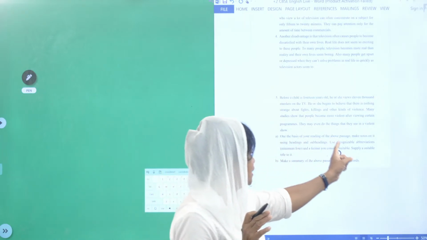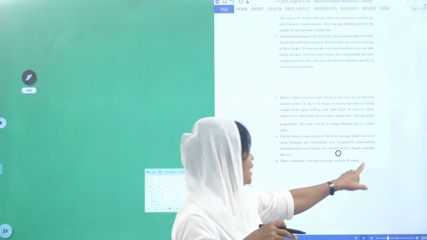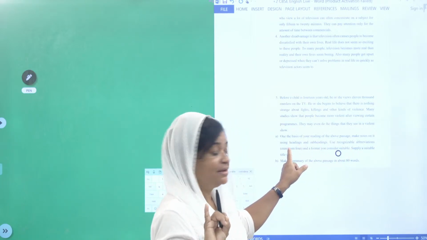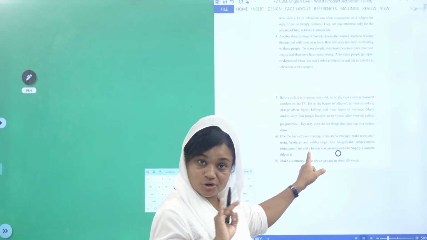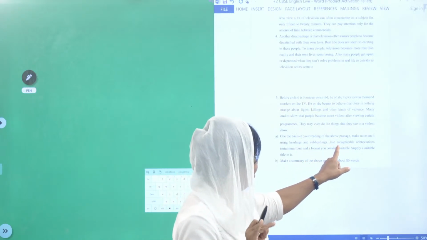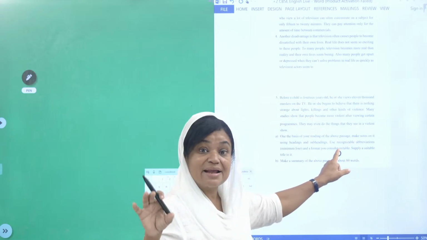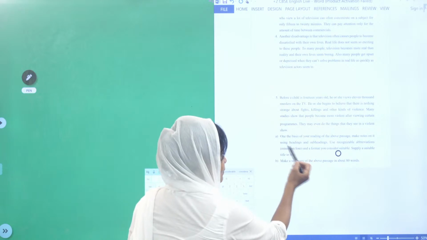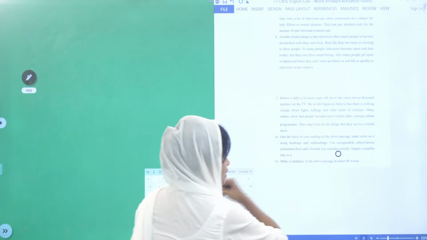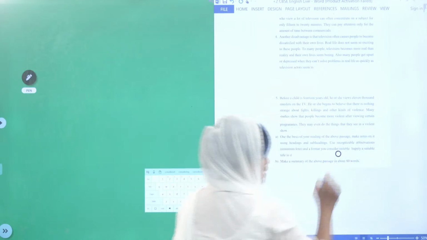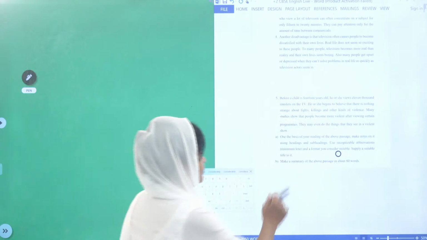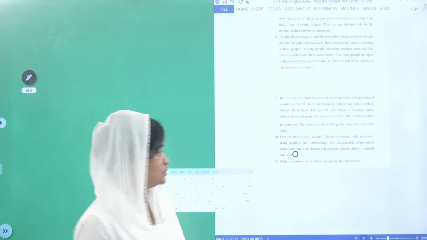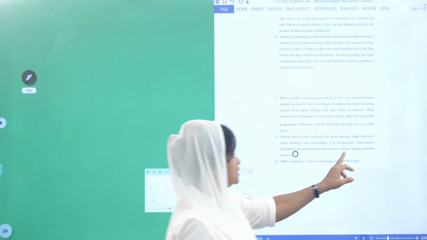On the basis of your reading of the above passage, make notes on it using headings. Do not forget to write the heading. Then subheadings, do not forget to write subheadings. Then use recognizable abbreviations. See, all this will carry marks. Headings will carry marks, subheadings will have marks, recognizable abbreviations will carry marks. Minimum 4. If you write 3, marks will be reduced. And the format you consider suitable.